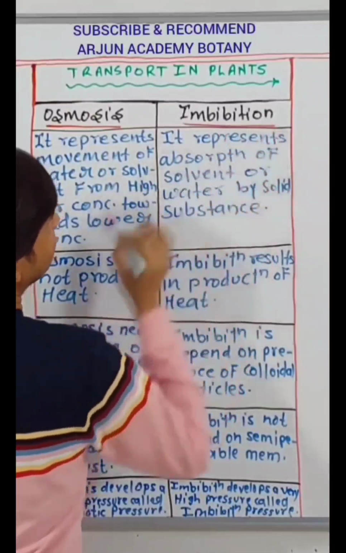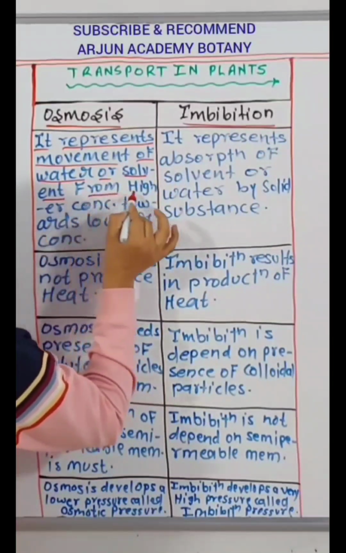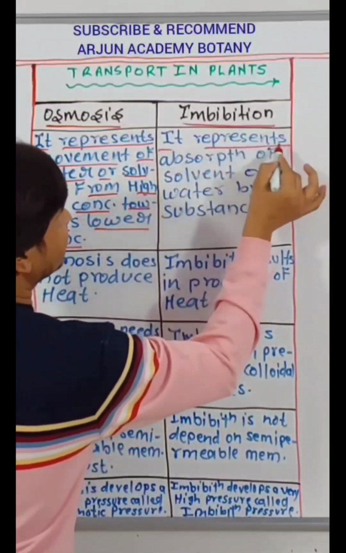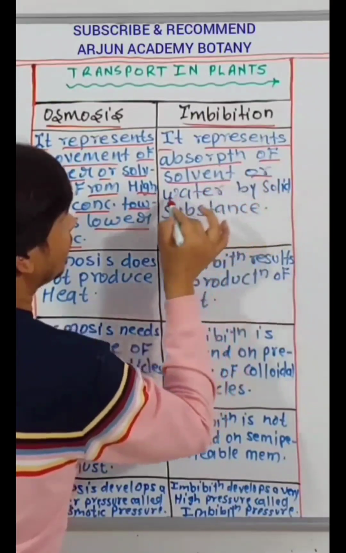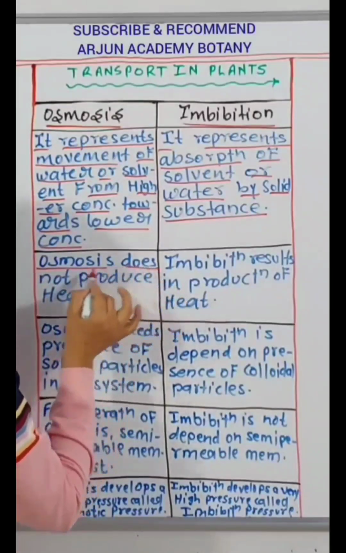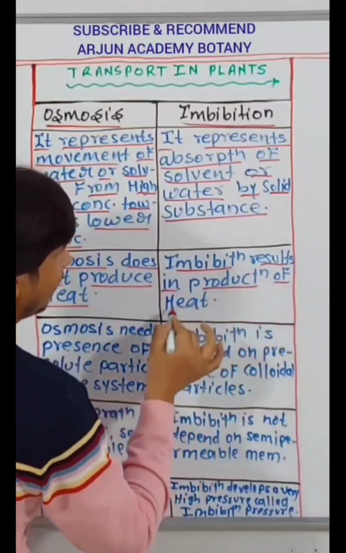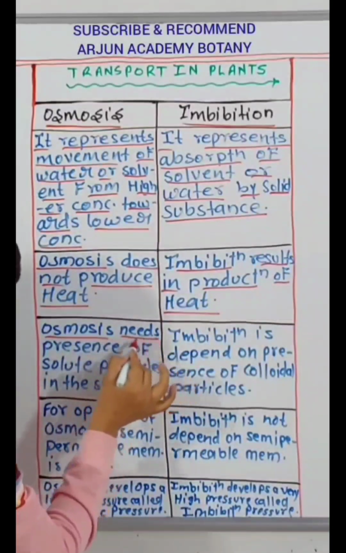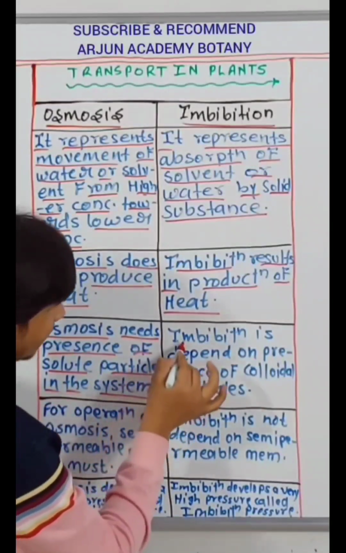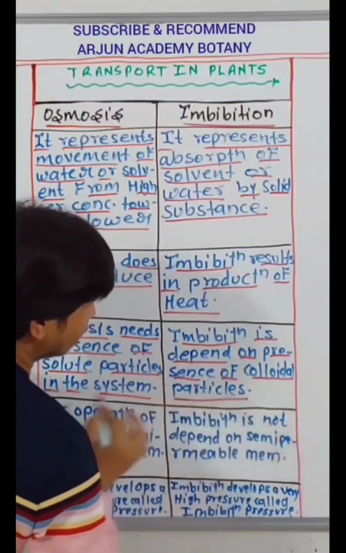Osmosis, imbibition. It represents a movement of water or solvent from higher concentration towards lower concentration. It represents absorption of solvent or water by solid substance. Osmosis does not produce heat. Imbibition results in production of heat. Osmosis needs presence of solute particles in the system. Imbibition is depend on presence of colloidal particles.